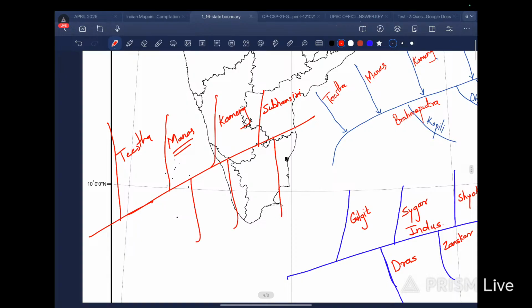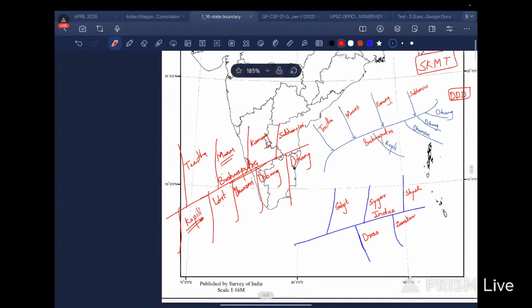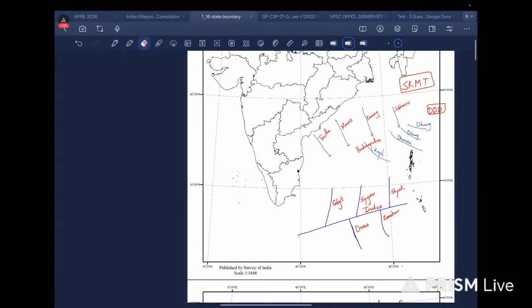And here we have triple D. Here we have Dihang, then we have Dibang, then we have Dhansiri, then we have Lohit, and after Lohit we have Kopili. That's it. We are done. We are sorted. Here it is Brahmaputra. Great. So we are done with Brahmaputra.